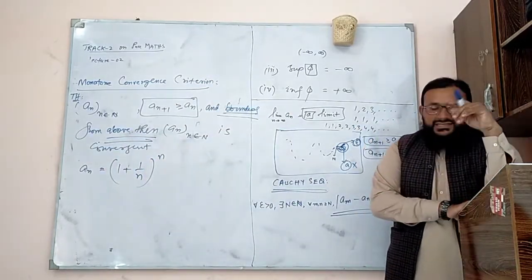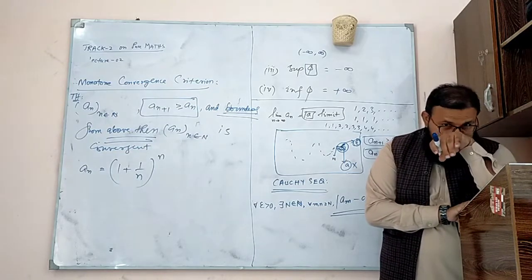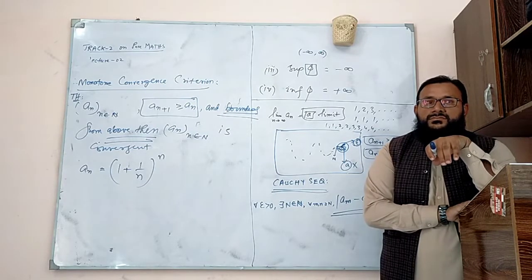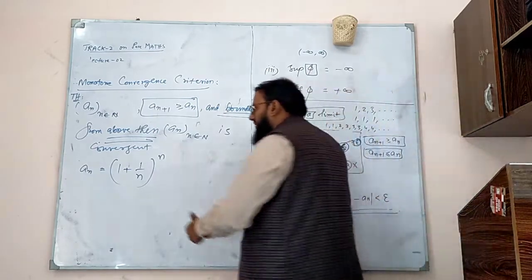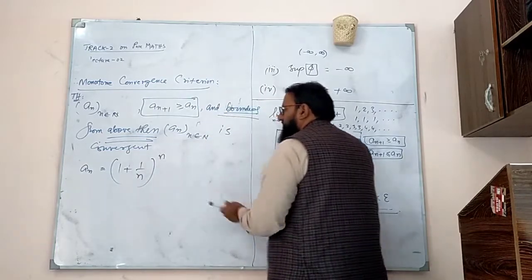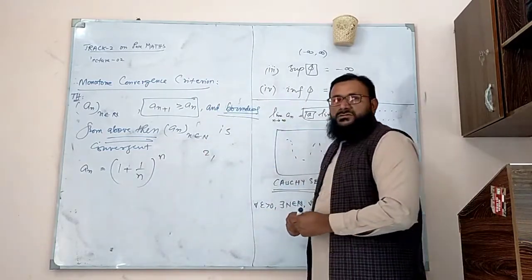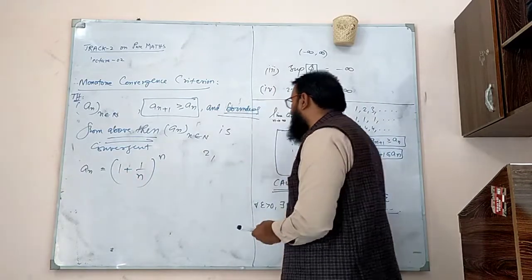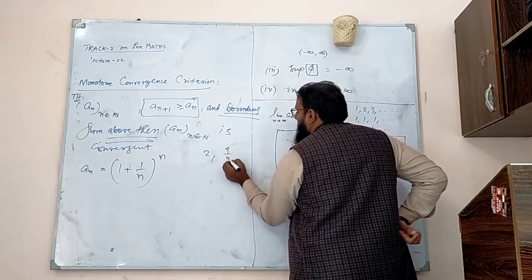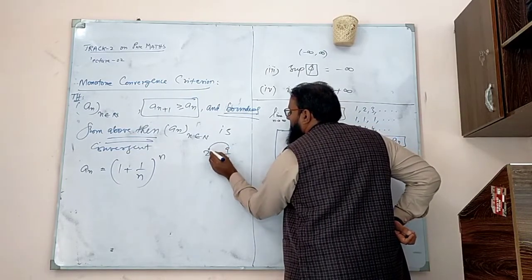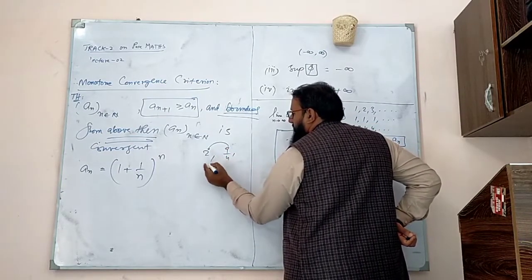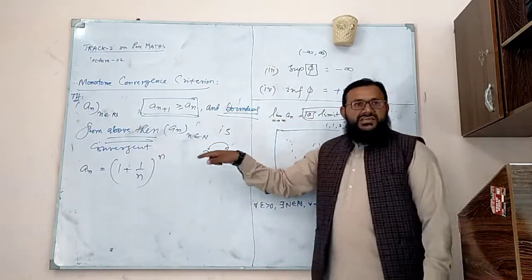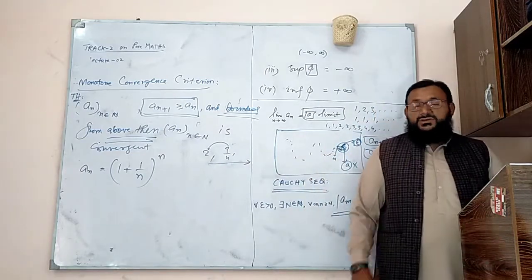Is it monotonically increasing? For sure. Put n equal to 1: one plus one, to the power one, would be 2. Put n equal to 2: three by two, squared, would be nine upon four. Is nine upon four greater than 2? Yes, obviously. So this sequence is monotonically increasing. You can't check in this way in general. There is a definite way I am going to tell you, but this is just a small check.